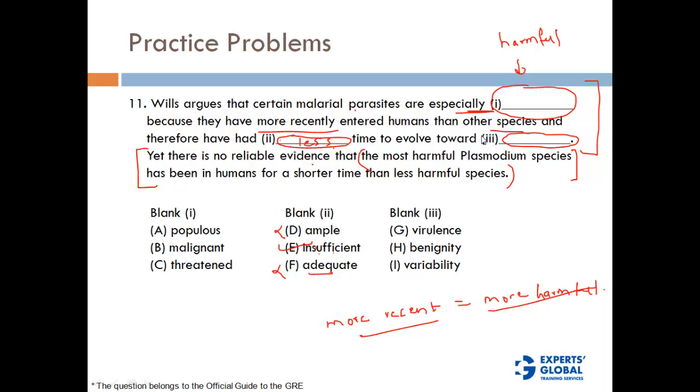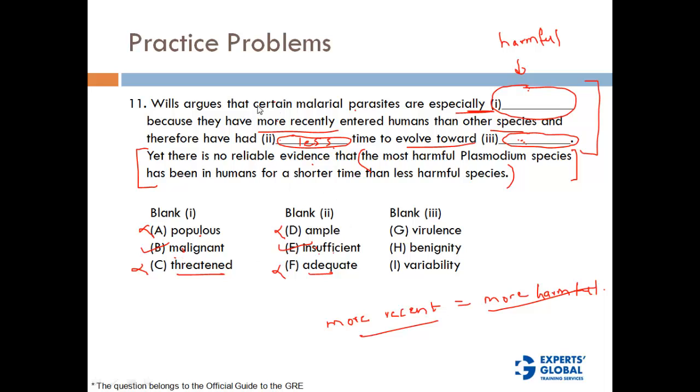Because they have got less time, they are something, and if they had more time, they would have evolved towards something. Let's come to that blank later and look at blank 1. Populous does not go. Malignant is harmful, goes in the context. Threatened does not go in the context. So malignant is the correct answer.